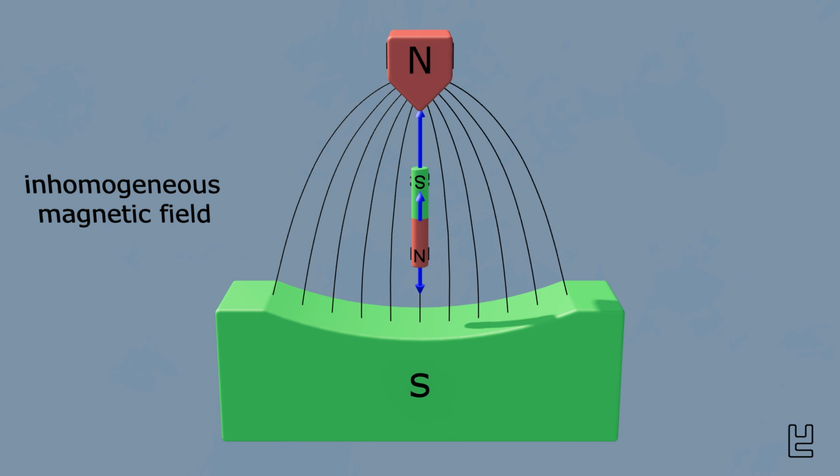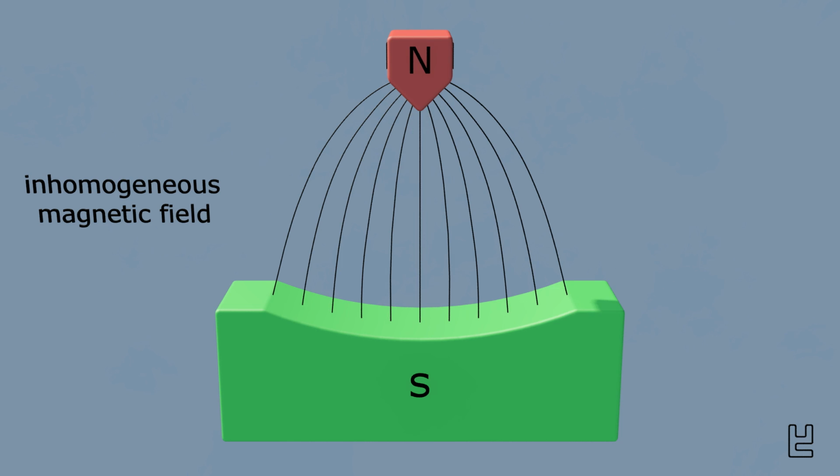The difference of the two forces on the poles of the bar magnet is crucial for this movement. We take the force that acts on the south pole and subtract from it the force that acts on the north pole. The resulting force is the one which moves the bar magnet as a whole. It points in the direction of the north pole of the external magnetic field. This is the reason why our bar magnet is pulled to the north.